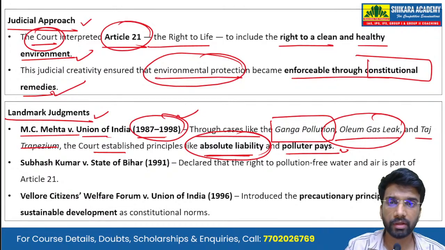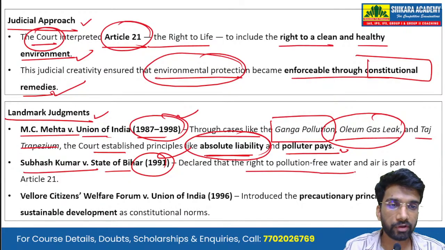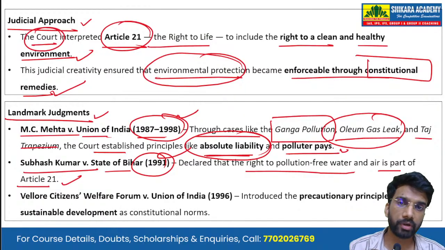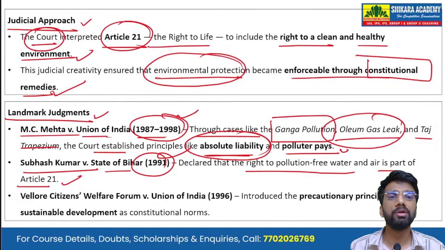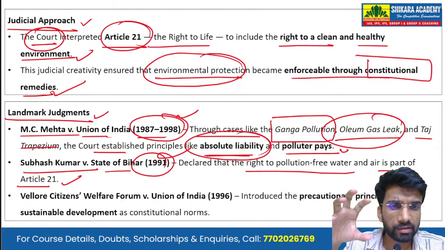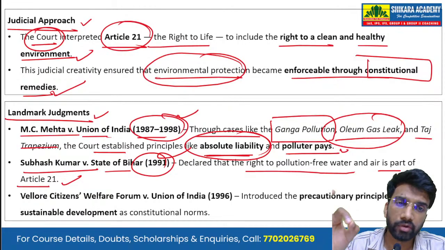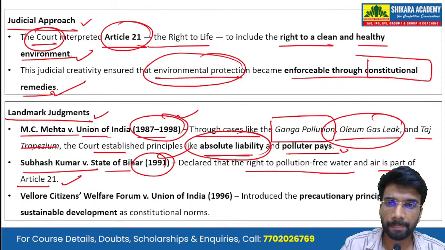Then Subhash Kumar versus State of Bihar, 1991, the Supreme Court declared the right to pollution-free water and air is part of Article 21. So it was under the Subhash Kumar versus State of Bihar case that the Supreme Court made the right to pollution-free water and air a part of Article 21, that is the right to life.